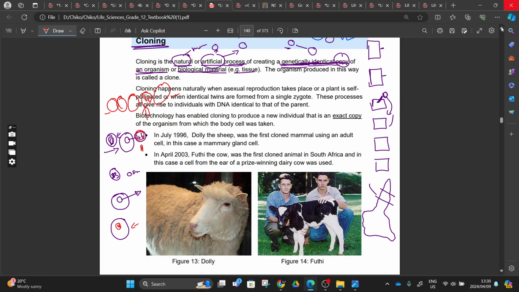Theoretically, what they're saying is that this ovum can be induced with an electric shock, so that this cell will undergo mitosis. After undergoing mitosis, it's going to form a blastocyst, and that blastocyst, or embryo, is inserted inside a sheep, and then that sheep is going to produce a baby sheep called Dolly, with the same characteristics as the original animal, because of the one small chromosome set that they extracted from it.